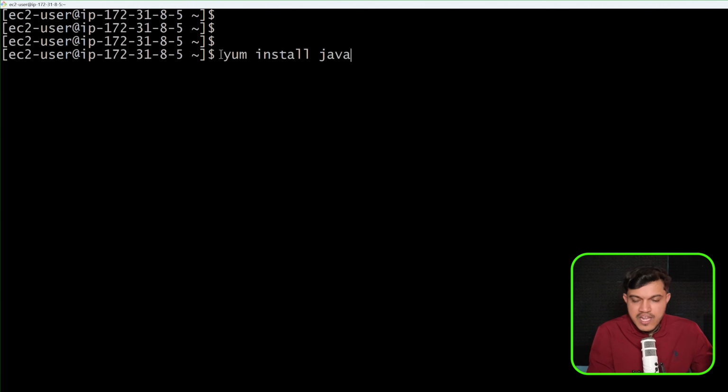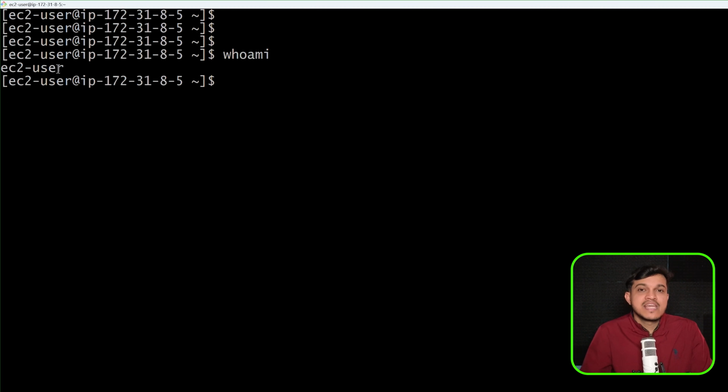By default, whenever you logged in or if you've got into this Linux machine, if you just check here, who am I? I'm the user which is EC2 user. One Linux machine can have multiple users. It can have groups also which has multiple users, because Linux is a multi-user operating system. Okay, so by default this is a username for the Amazon machine, and if you go with the Ubuntu, the username is Ubuntu, right? It does not have the super or root user privileges. Since you're installing some softwares, directly you cannot say please install it. You should have the privileges.